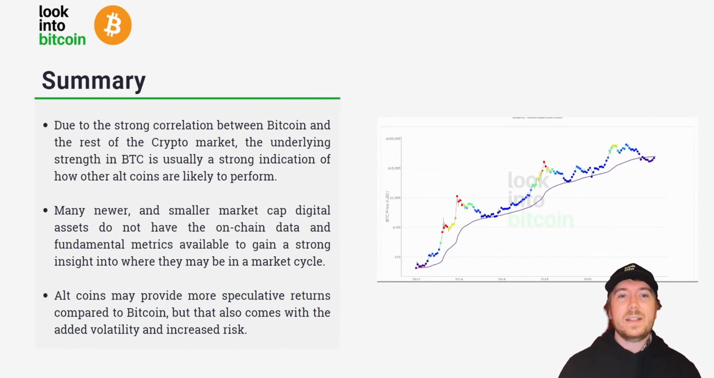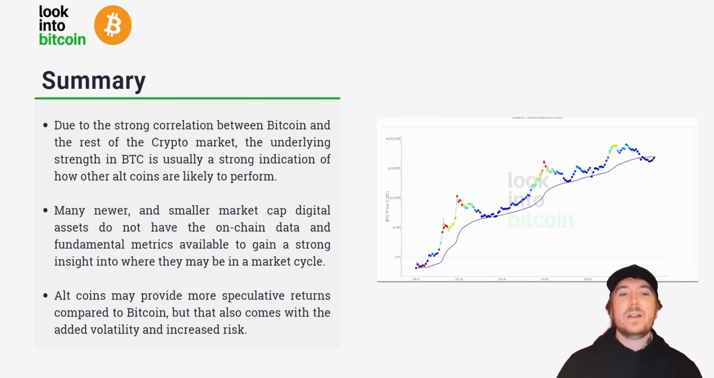So just to quickly summarize, due to the strong correlation between Bitcoin and the rest of the crypto market, the underlying strength in BTC is usually a strong indication of how other altcoins are likely to perform also. And many newer and smaller market cap digital assets do not have the on-chain data and fundamental metrics available to gain a strong insight into where they may be within their own market cycle. So for a lot of the time, we just have to rely on the Bitcoin data we have to get a good understanding of the entire crypto market cap and the entire industry in general.